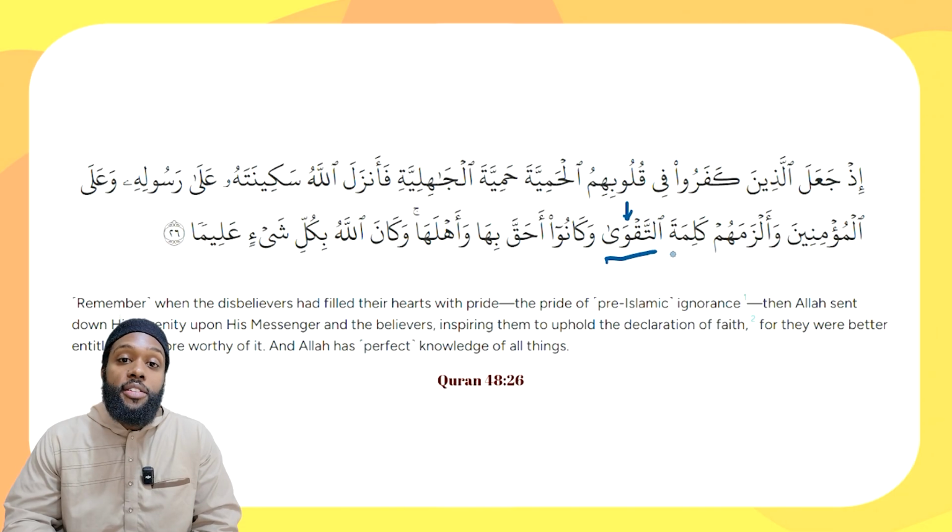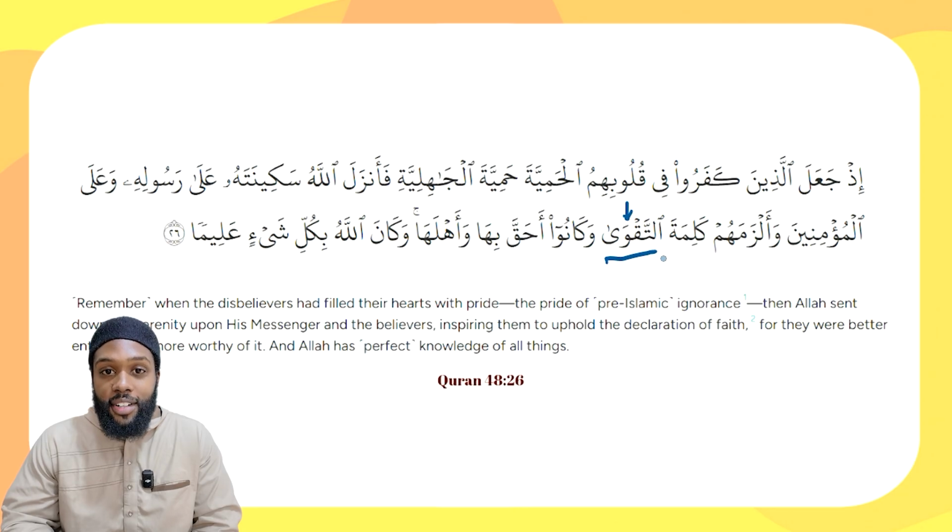So if kalima is a mudaf, then at-taqwa is a mudaf ilayhi, which means it's in the state of jar, right? So the kasra here at the end of at-taqwa is implicit. It's impossible for it to display that it's in the state of jar by showing this kasra at the end due to at-ta'adhur, this inability, or impossibility, to do so.